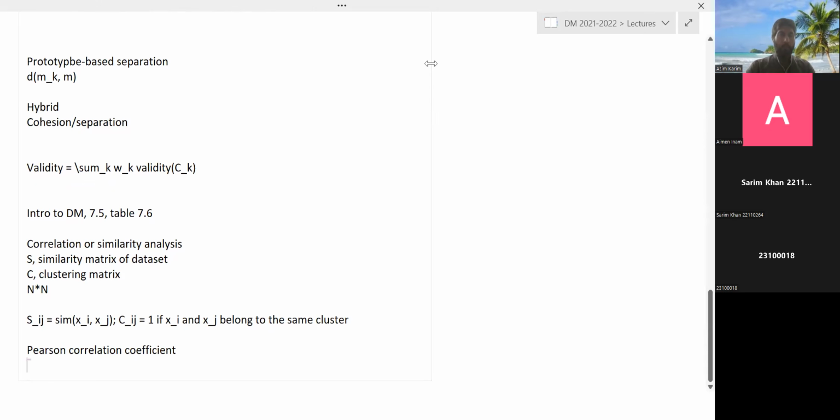So basically, again, find the correlation between S and C. If it is high, then good clustering, otherwise not. Qualitatively, of course, but you have a quantitative number you can use. And if you have multiple clustering algorithms, different algorithms will give you different correlations. The one with the highest correlation is probably the best clustering algorithm for this data set.